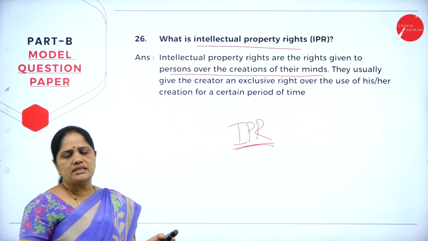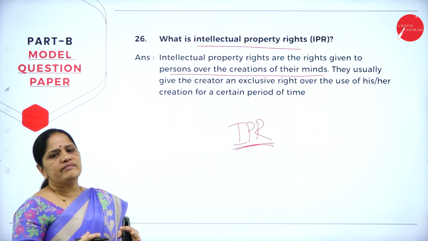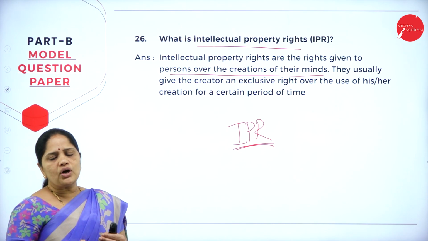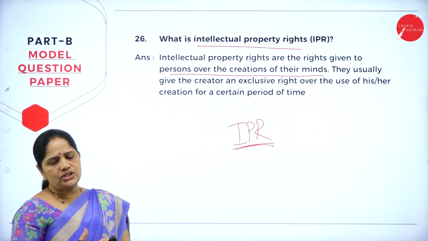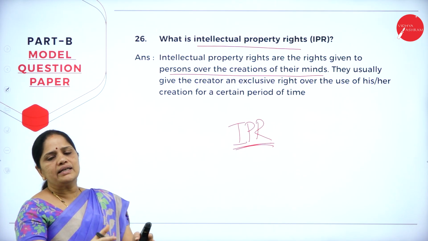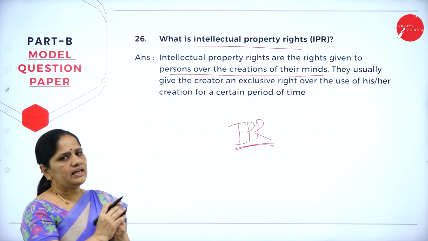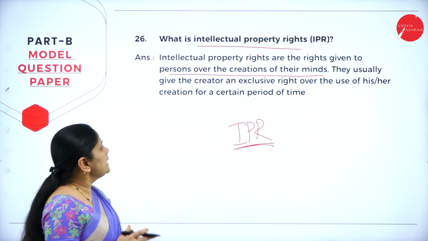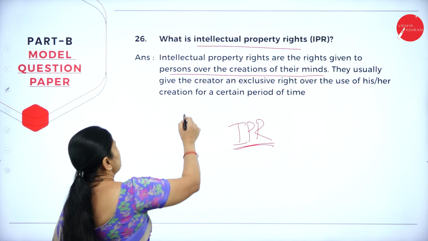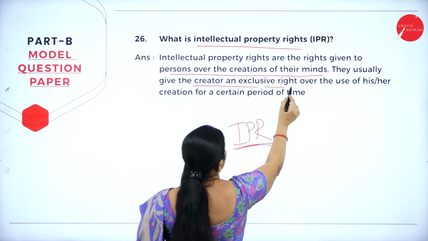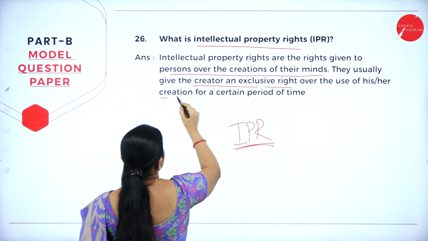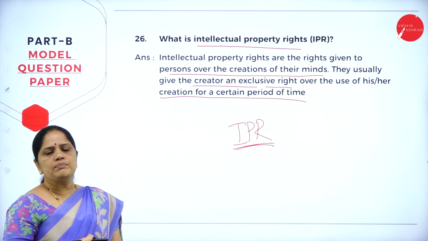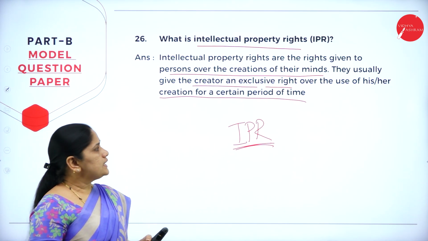Suppose you have invented something, so for your invention, you will be given that property right. That is, from your intellect, you have created a new invention, and for that, you get a right over that kind of invention. That is what we call the intellectual property right. They are usually given to the creator, an exclusive right over the use of his or her creation for a certain period of time. So for a certain period of time, you can enjoy the rights.